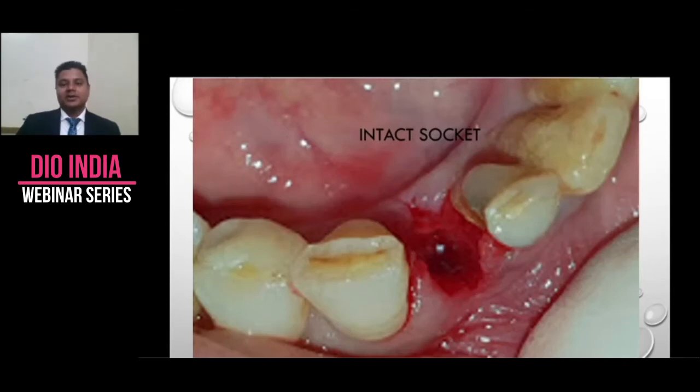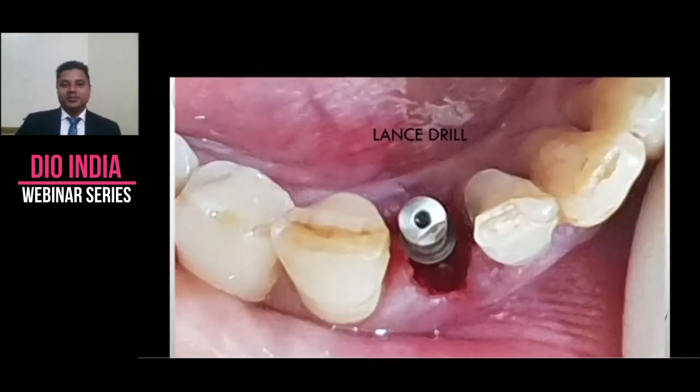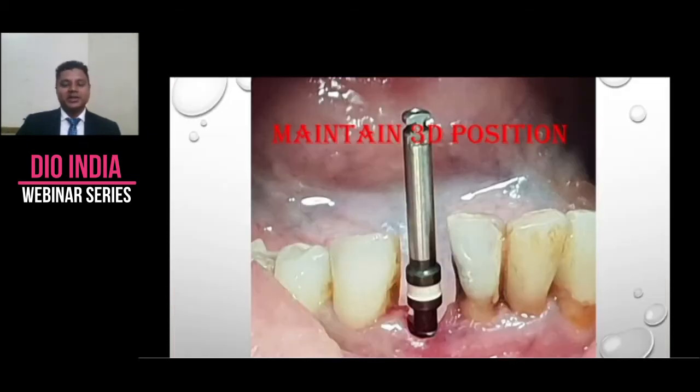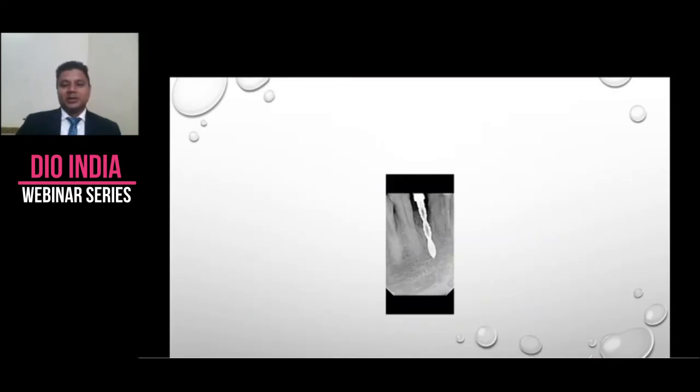We curetted the socket, placed the lance drill in a lingual direction. Always maintain your 3D position. This is how it looks. Always keep taking x-rays. Intraoperative x-rays are a must. Pre-operative and post-operative x-rays are absolutely required, but intraoperative x-rays are also.